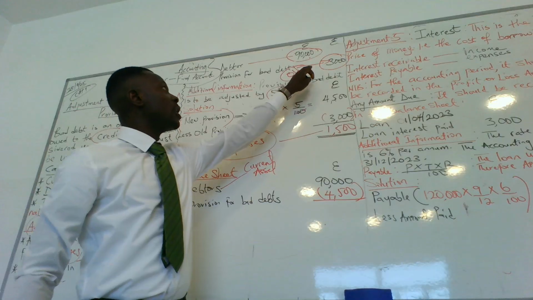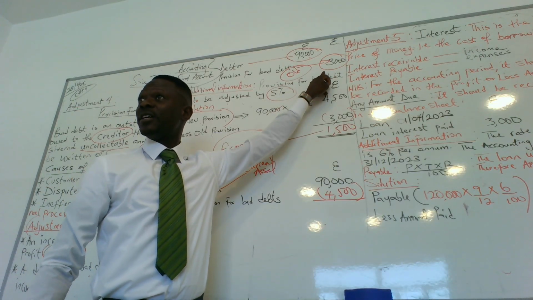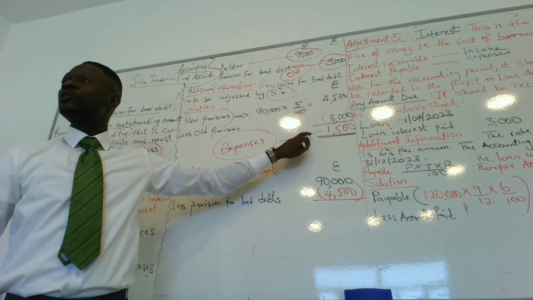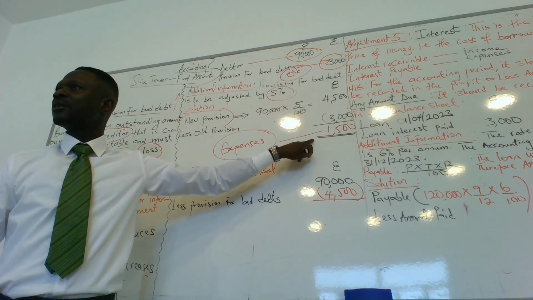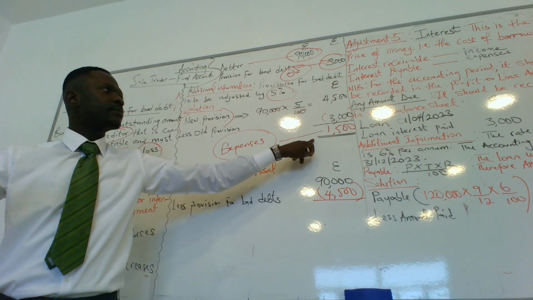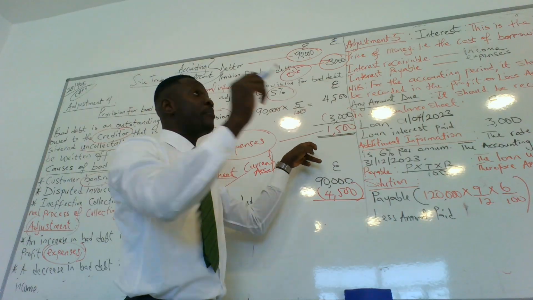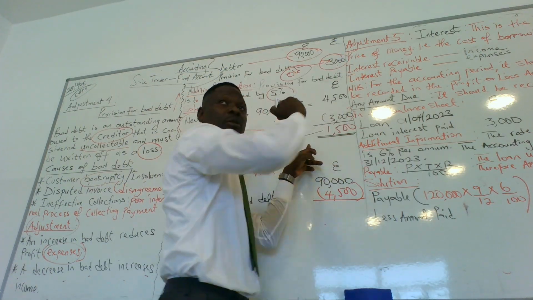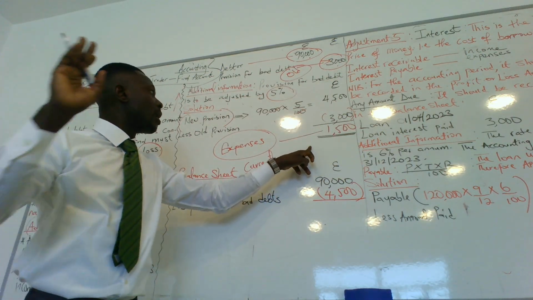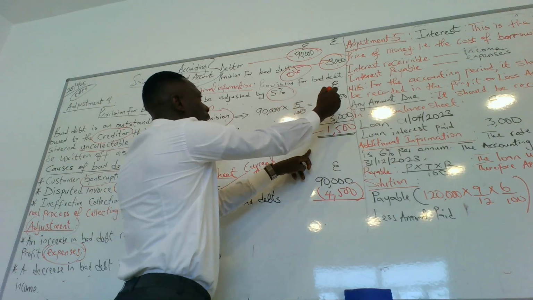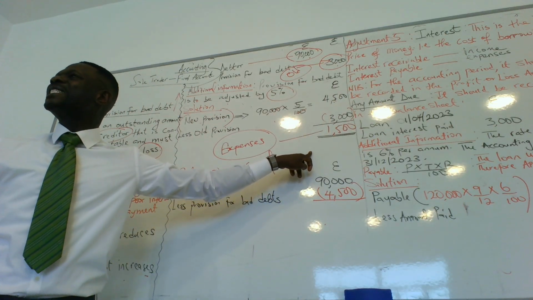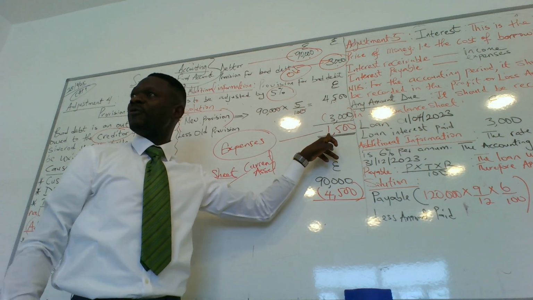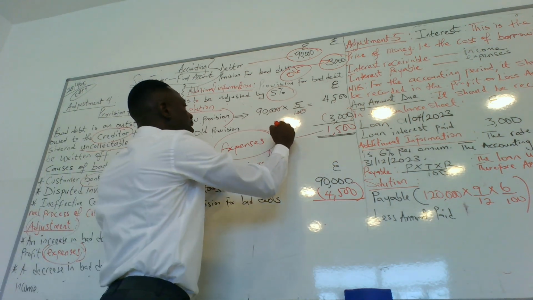Here, your expenses were supposed to be 3,000. Now your expenses has increased to what? To 4,500, which is 1,500 additional. Please get the point here. Before now you made provision for 3,000. Yes or no? Yes. Now you have 4,500. So your bad debt written off has increased by what? 1,500. And that is what? An expense.